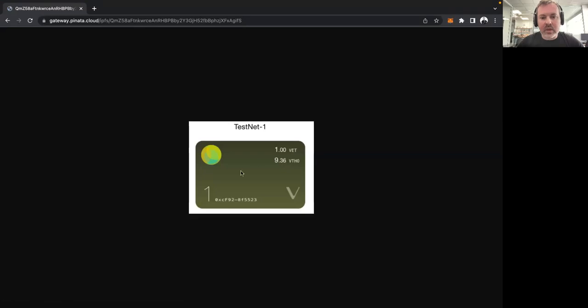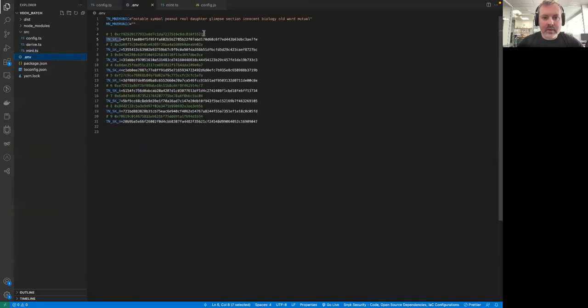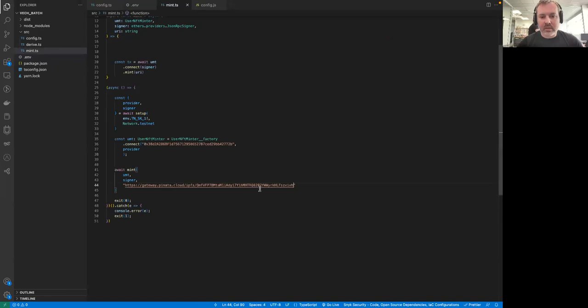Okay, this is the first wallet in the array of the wallets that we're creating in this tutorial. As you can see, it ends with 5523. And if we go here, you will see that it's 5523. Okay, this is this wallet, which I created for this tutorial. So we are not violating anybody's rules, anybody's rights. Everything is absolutely legal. This is something that I created. It doesn't have any value, but still it's good for testing purposes.